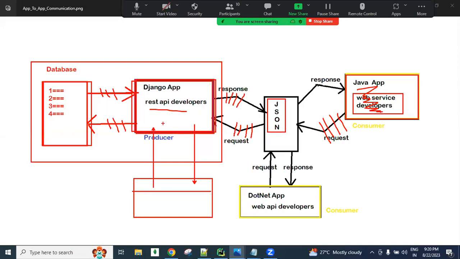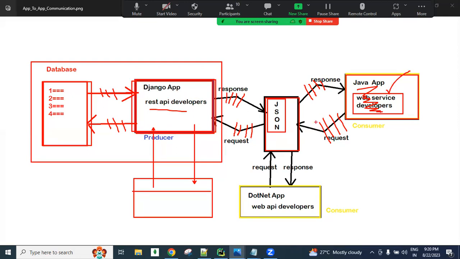The JSON request is converted into our own language format, and our own language type response is converted into JSON format. After converting into JSON format, this response, by writing some lines of Java code, Java developers will convert into Java format. And later, that data we can use in this Java application.